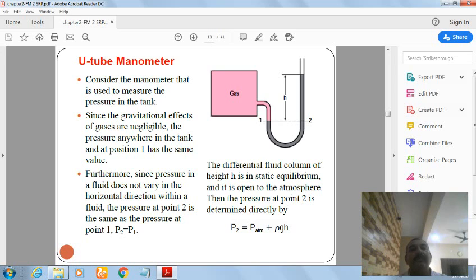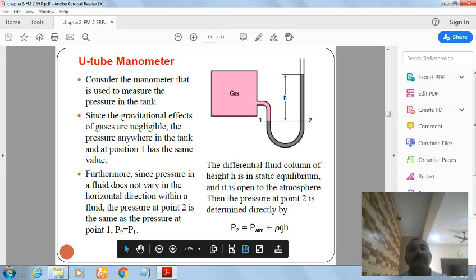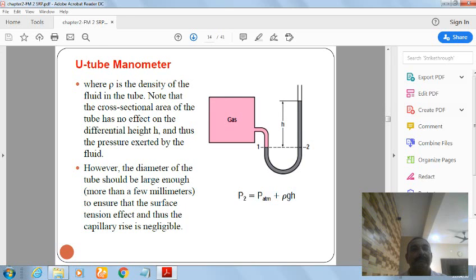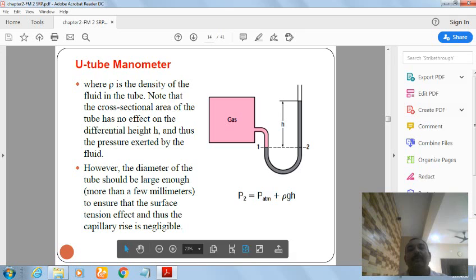Here the pressure in the fluid does not vary in the horizontal direction within a fluid, so at points 1 and 2 the pressure has the same value. So P2 is equal to P1. So what is P2? Atmospheric pressure plus the height term, rho G H. Thus we can measure the pressure with the help of this manometer. So the pressure at P2 is equal to atmospheric pressure plus rho G H.